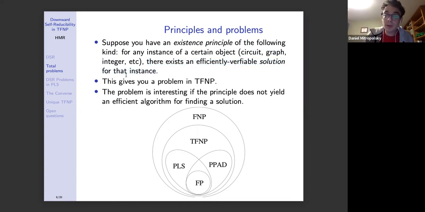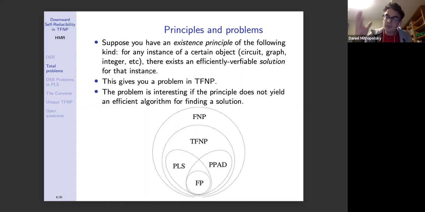Well, then such a principle automatically gives you a problem in TFNP, okay? And this problem will be interesting if that existence principle doesn't yield an efficient algorithm for finding a solution, because otherwise it would just be in functional P. So for factoring, for example, the existence principle is the fundamental theorem of arithmetic, that every integer has a finite set of factors, or is prime. But the proof of that doesn't give you an efficient way to find the factors of any integer.